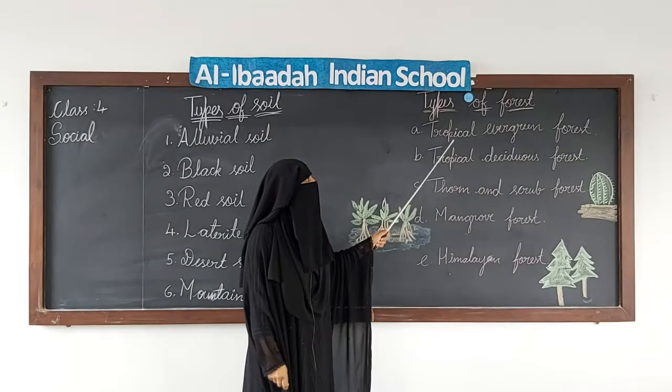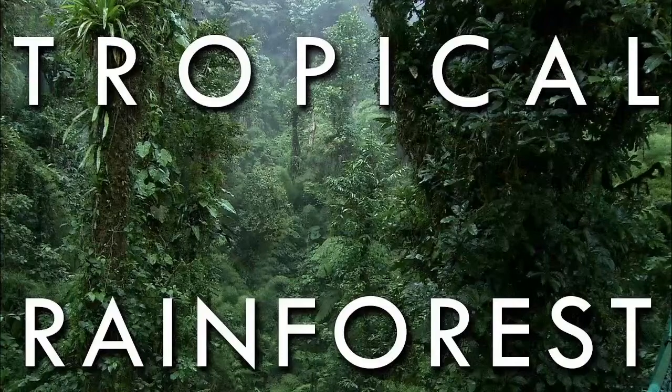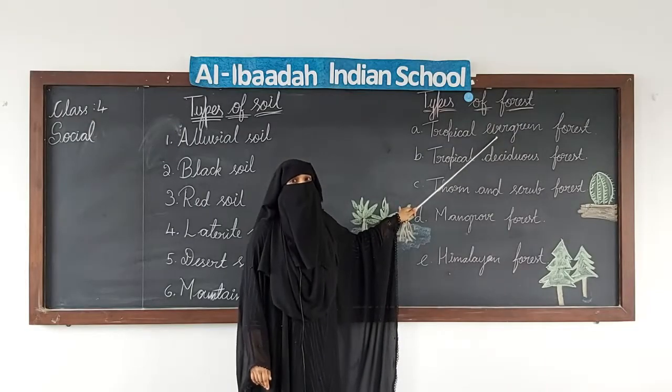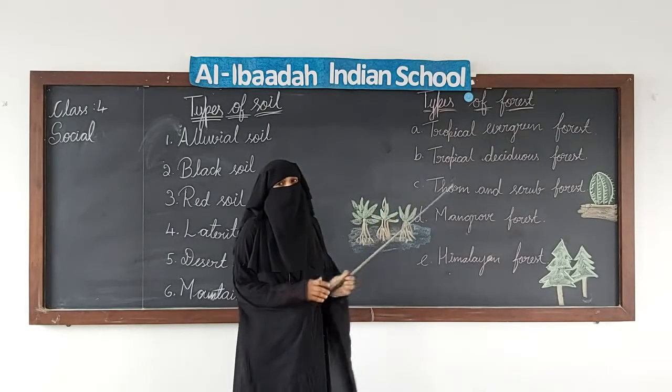Okay, first we have tropical evergreen forest. Evergreen forest means it is green throughout the year. It is a very dense forest and it rains almost throughout the year. Example, rosewood. We have rosewood in these types of forest.